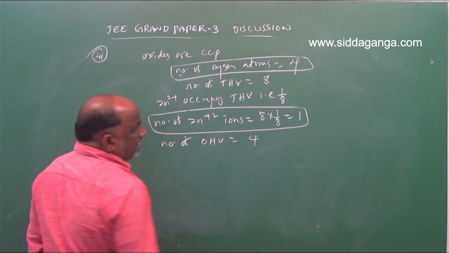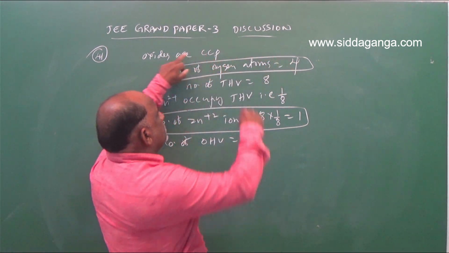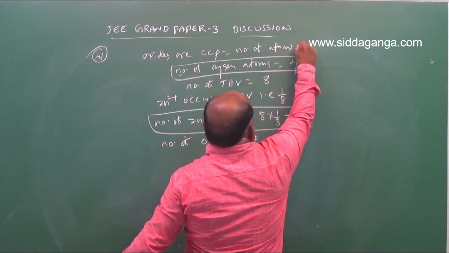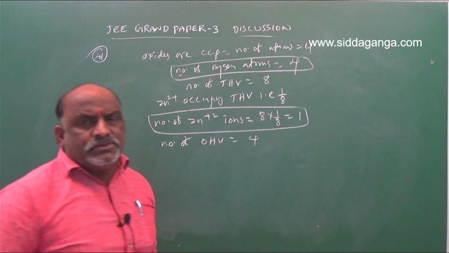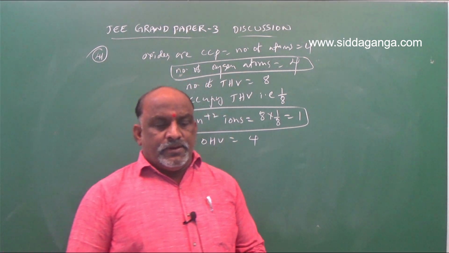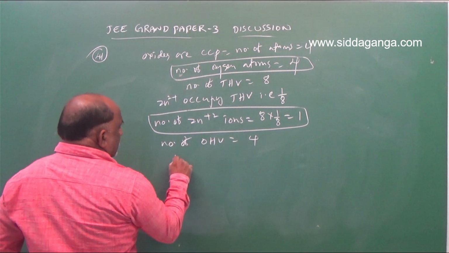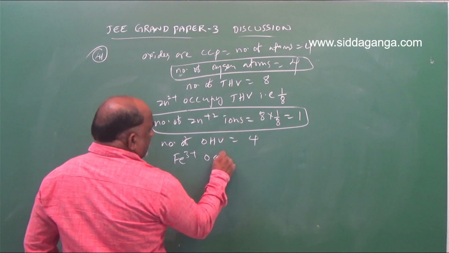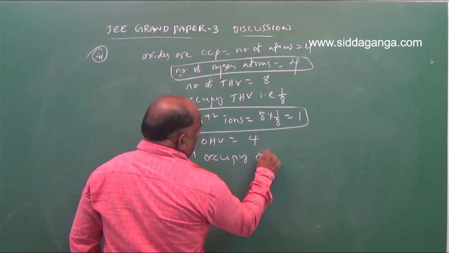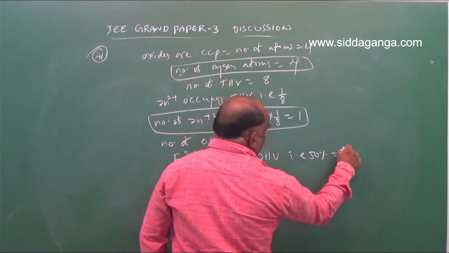And next, number of octahedral voids is equal to 4, according to the number of atoms in CCP. In CCP, number of atoms is equal to 4. Octahedral 4, tetrahedral 8. And 50%: Fe3+ occupy octahedral voids, that is 50%. 50% is nothing but 1/2.